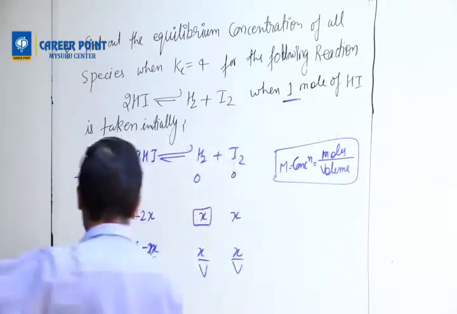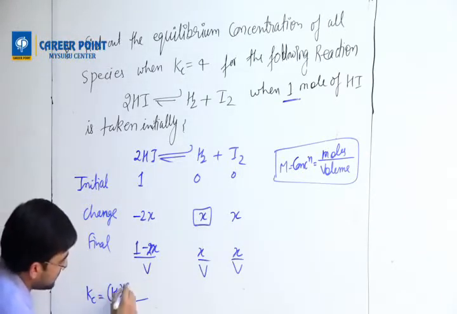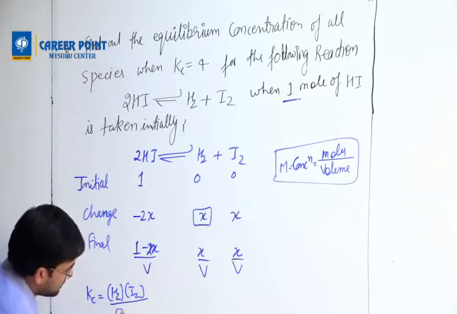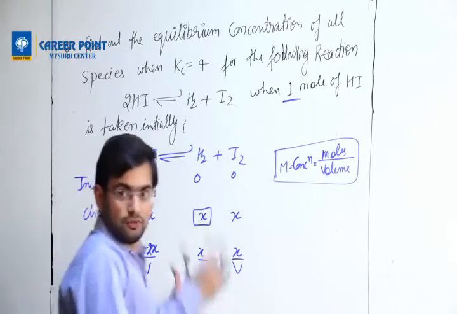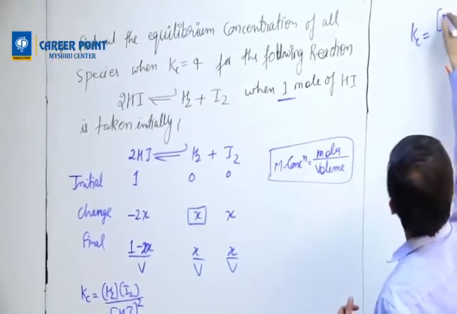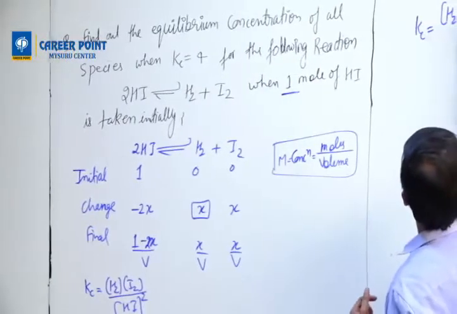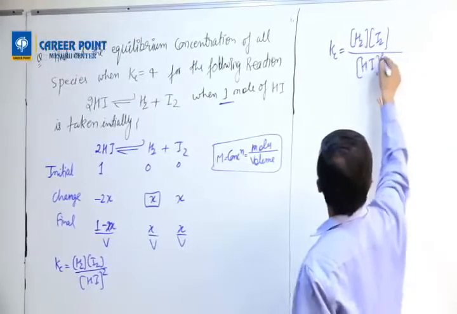Yes, the Kc expression is H2 concentration times I2 concentration divided by HI squared. Right? So I write the Kc expression here: H2 times I2 divided by HI whole square.